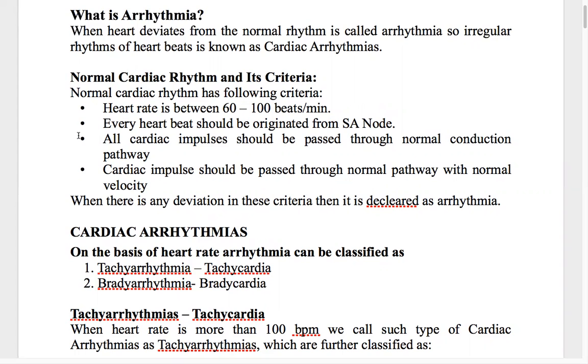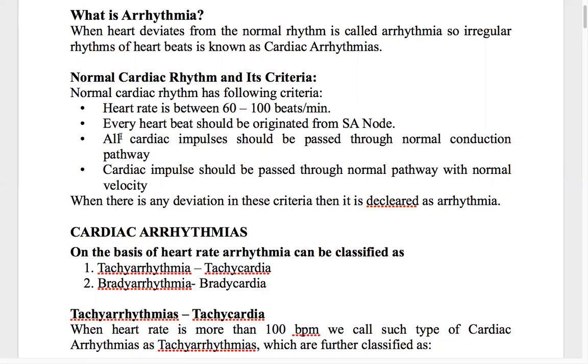Now, what are these criteria? First of all, the first criterion is the heart rate, that is the beats. The heart rate should be between 60 to 100 beats per minute.